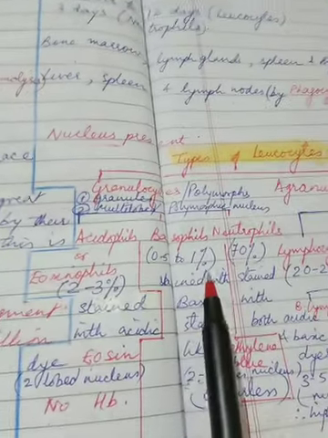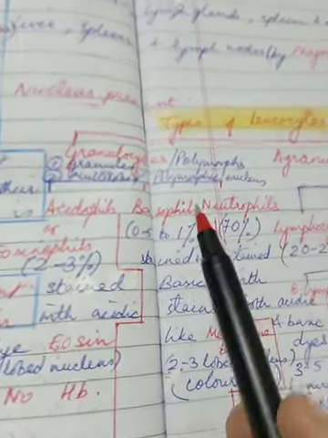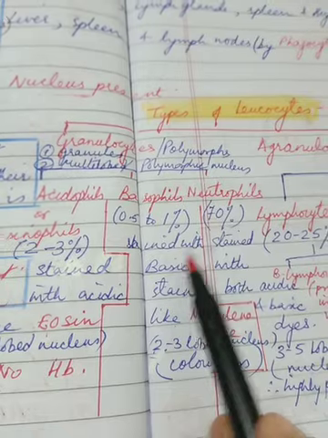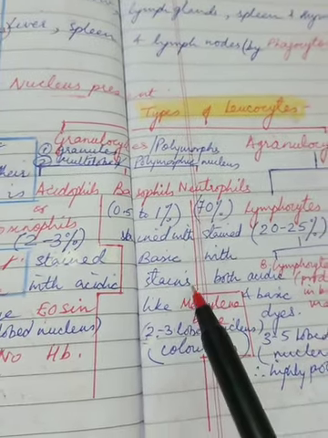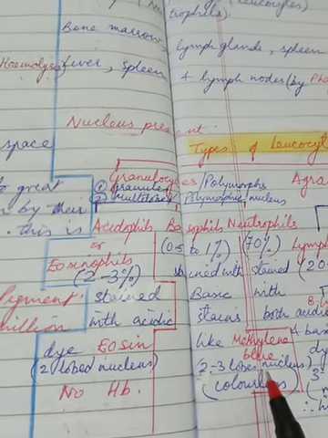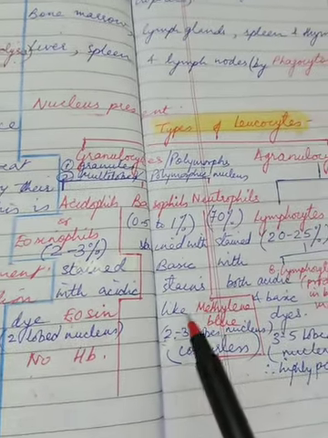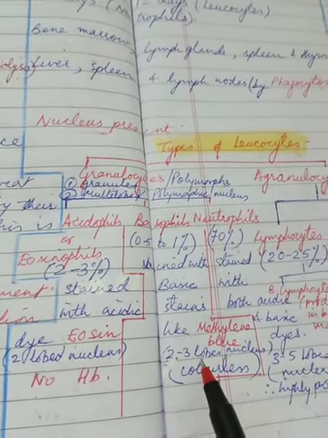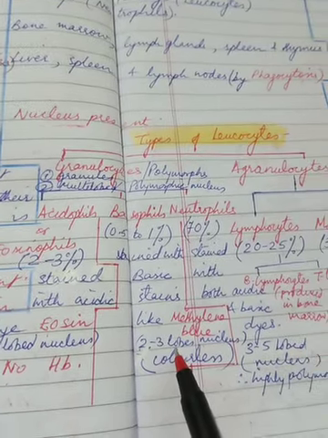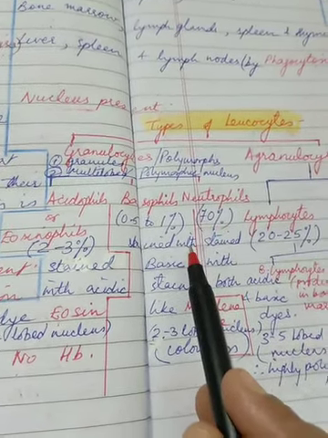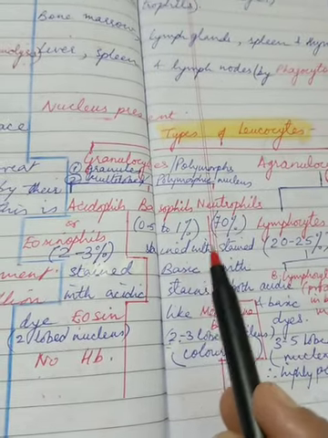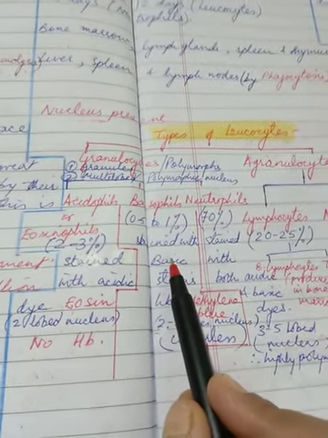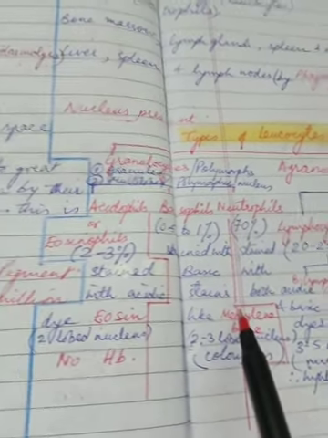Coming to basophil, if you can see, percentage wise this is 0.5 to 1%. And why is it called basophil? Because it is stained with a basic dye or a basic stain like methylene blue. Now here the nucleus is elongated, S-shaped, with 2 to 3 lobes. The substance present here in basophils, you must have heard, children, is histamine, an anticoagulant that prevents the blood from clotting, right? So histamine prevents blood clotting, and it's also an inflammatory agent in the blood.